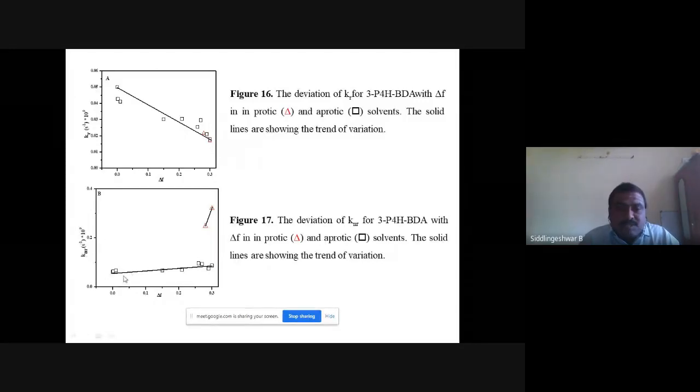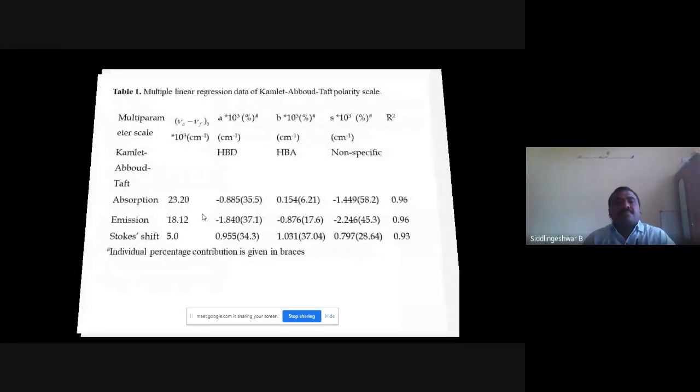But in Knr values, in aprotic solvents you cannot see any large change. But in protic solvents, we can see a sudden increase in the Knr values. It means that due to hydrogen bonding, an ICT state formation takes place, followed by non-radiative relaxation, deactivation of the excited state molecule to the ground state.